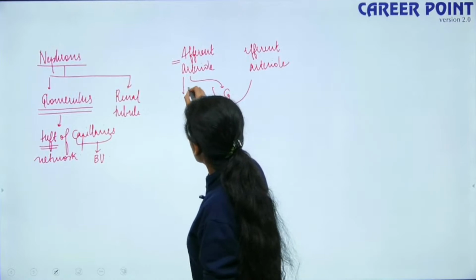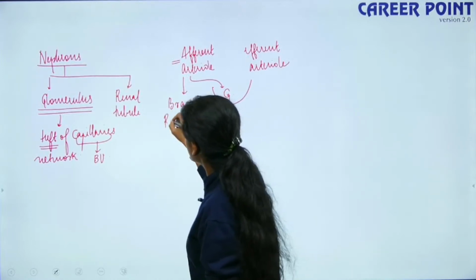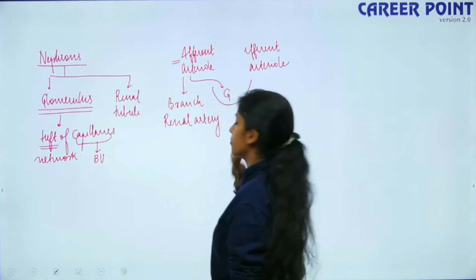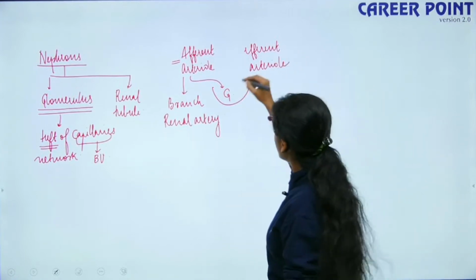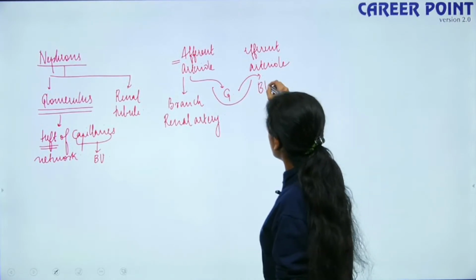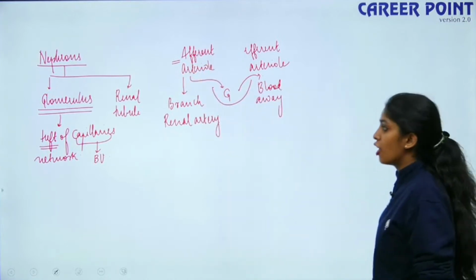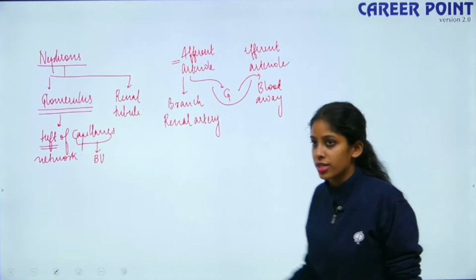This afferent arteriole is a branch of your renal artery. Then the efferent arteriole takes blood away from the glomerulus. So this takes blood away and this takes blood to the glomerulus. So you have two types of capillaries associated with your glomerulus, okay?